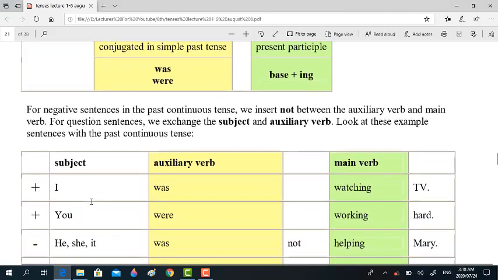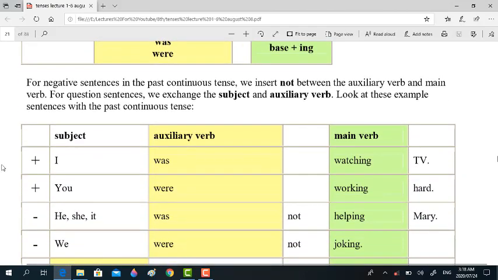Subject, auxiliary verb, main verb. Let's have this positive sentence: I was watching TV. This TV is a complement to watching. It is a complement to the main verb. It makes the sense of this main verb complete.